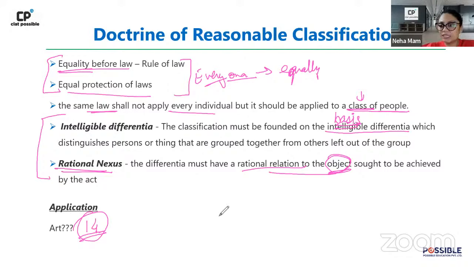Like जैसे कि आपका contract act है. Now, I'll give you an example from something which all of you have studied for CLAT.